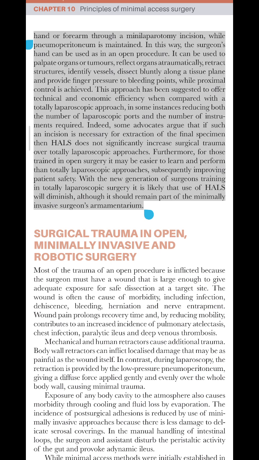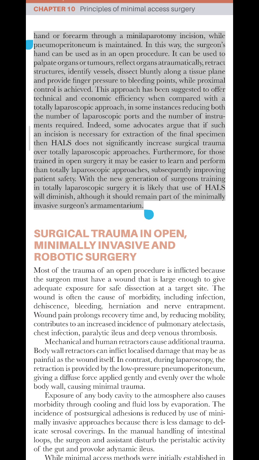In this way, the surgeon's hand can be used as in an open procedure. It can be used to palpate organs or tumors, resect organs atraumatically, retract structures, identify vessels, dissect bluntly along a tissue plane, and provide finger pressure to bleeding points, while proximal control is achieved.